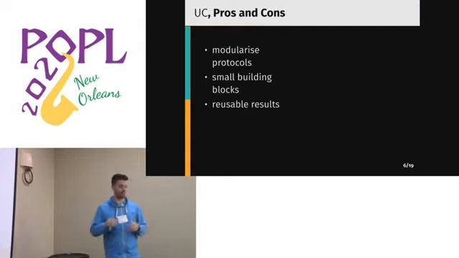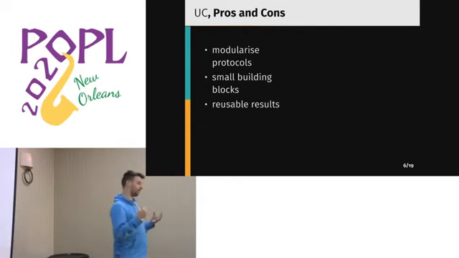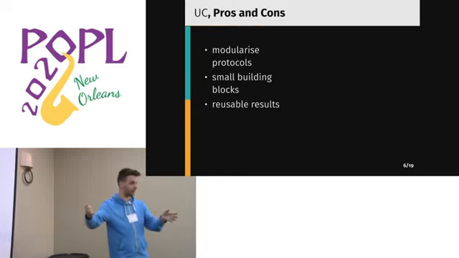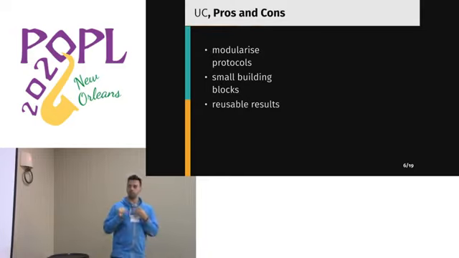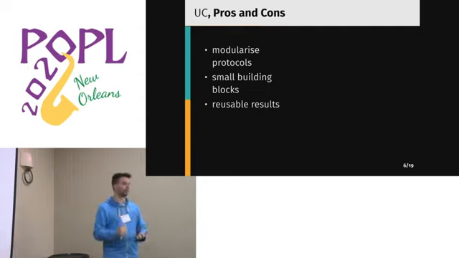Now, UC is great. It lets you modularize protocols and reason about them using small building blocks, which makes sure that if you're proving that a small part of your protocol is UC, then you can reuse that same proof for that bit of the protocol in a different, larger protocol. So this seems intuitively the way to go for proving security of crypto protocols.